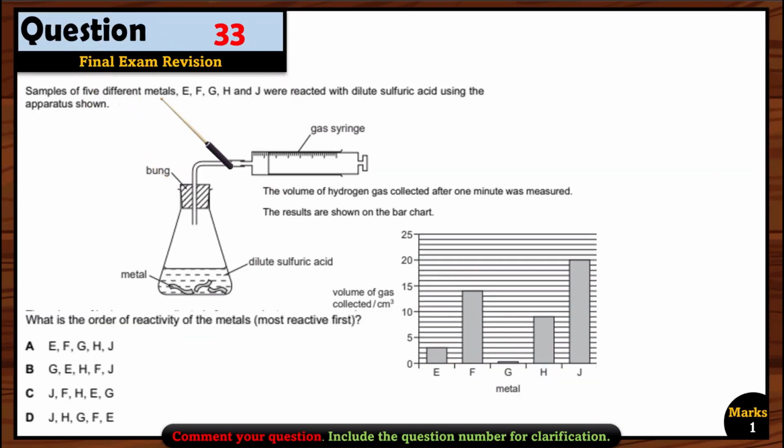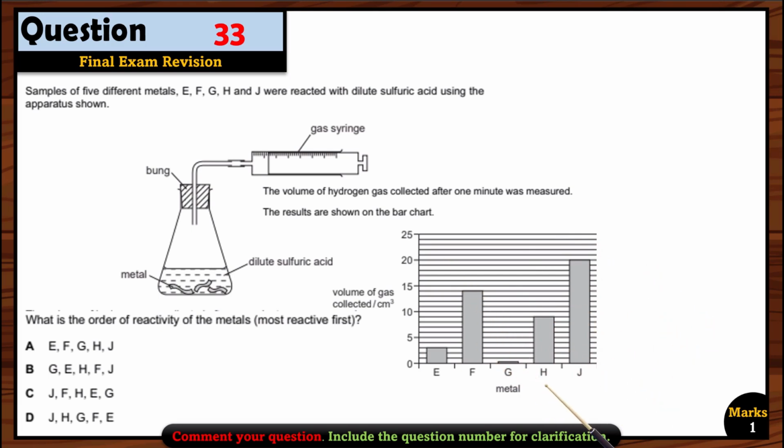Okay, let's see question 33. Samples of 5 different metals E, F, G, H, and J were reacted with dilute sulfuric acid using the apparatus shown here. The volume of hydrogen gas collected after 1 minute was measured. The results are shown on the bar chart. This is the volume of gas that was collected. So J has given the highest volume of gas in the same time, in 1 minute. So it means it is the most reactive one.